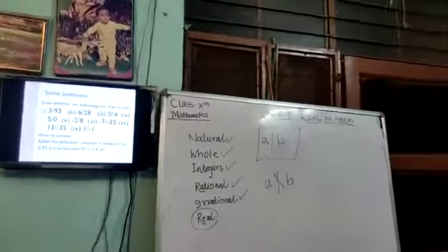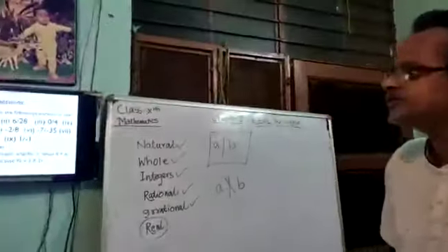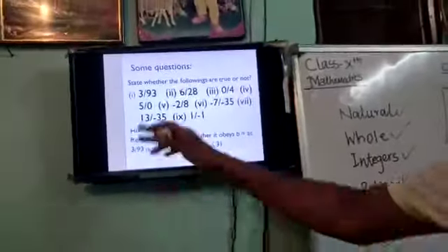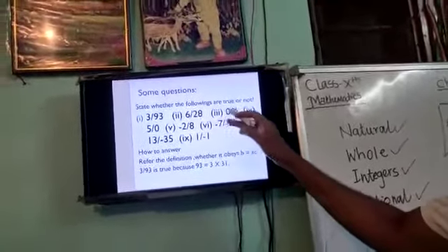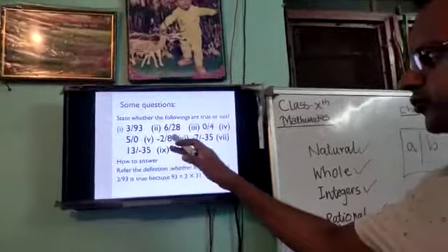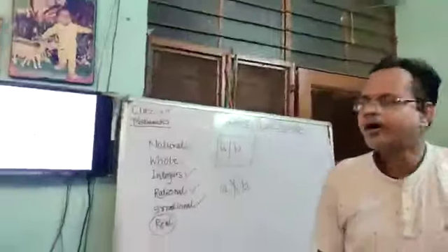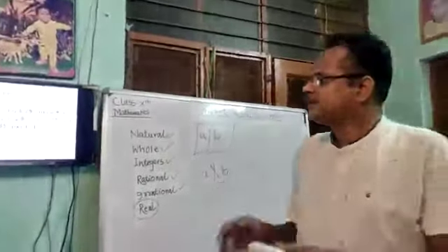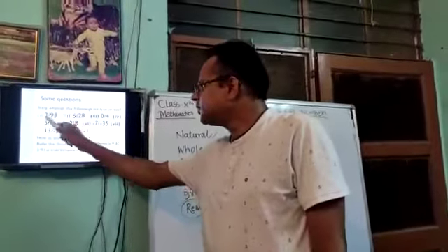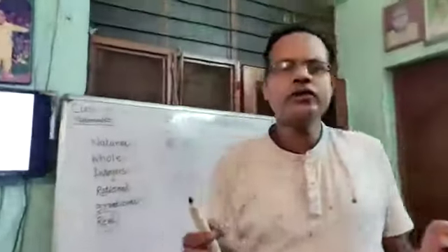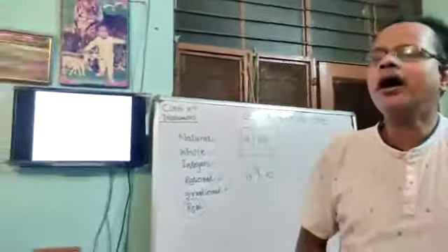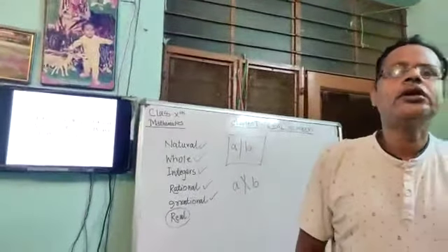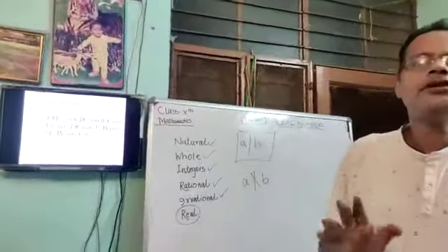Now, with this concept, we can discuss certain questions. State whether the following are true or not: 3 divides 93, 6 divides 28, 0 divides 4, 5 divides 0, minus 2 divides 8, like this. Certain questions are provided to you. How do you check whether the statement is true or not? Simple. 3 divides 93 means 3 divides 93, or in another way, 93 is divisible by 3. How do we check? We check the divisibility by seeing if we get the relation b is equal to ac.